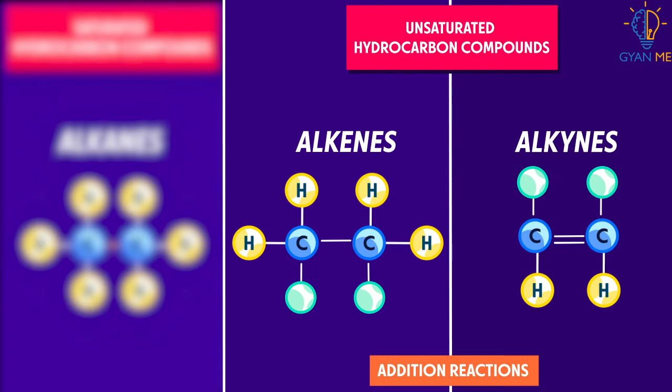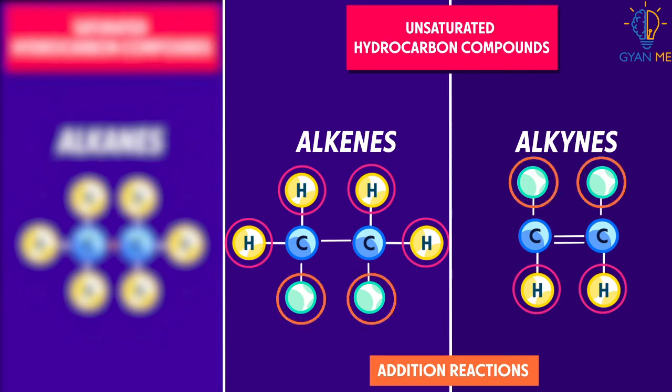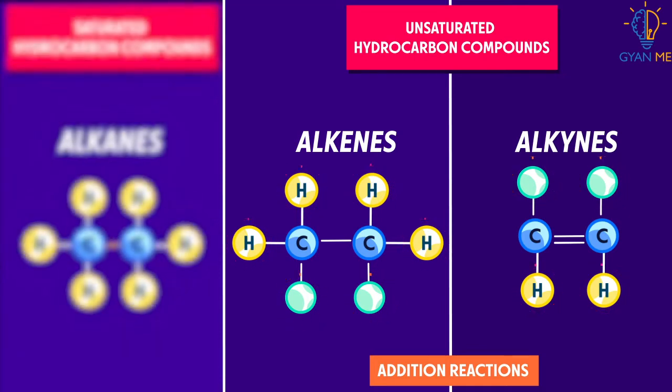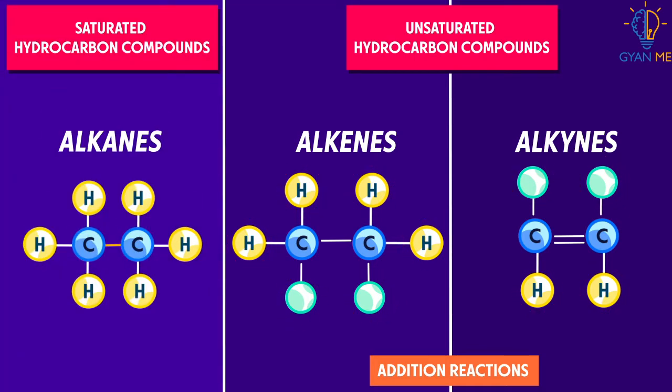Note that in addition reaction, we have not removed any hydrogen atom. In fact, we have added newer ones. While in substitution, we have to first remove the hydrogen atoms and then they will be replaced by other atoms. Thus, we clearly see that saturated hydrocarbons give substitution reactions, while unsaturated hydrocarbons give addition reactions.